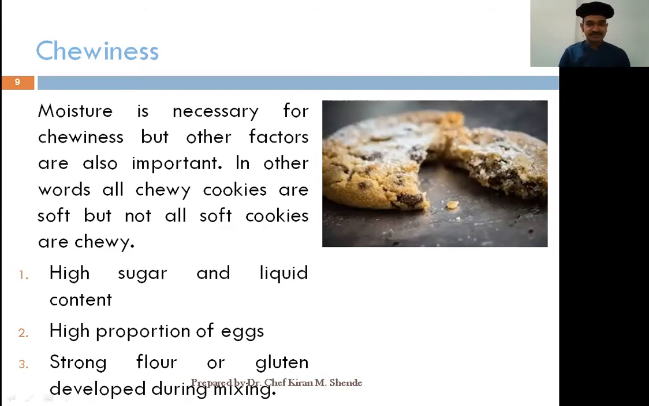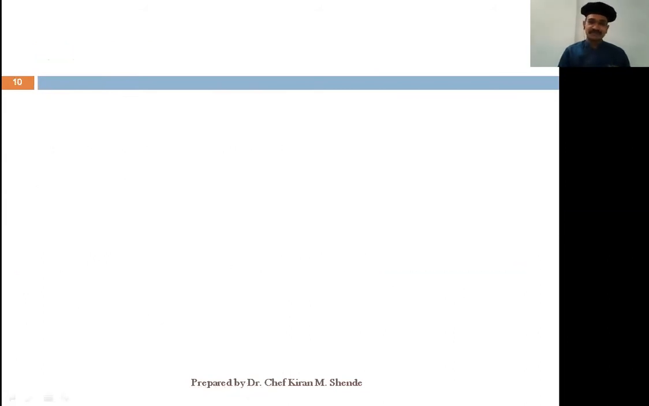So for example, if you have mixed it so hard that the gluten has formed, it makes your cookie a bit chewy. The classical example in this category is the chocolate chip cookie, which is nice and chewy inside the moment you bite it. We are going to see a good video also in the forthcoming slides.